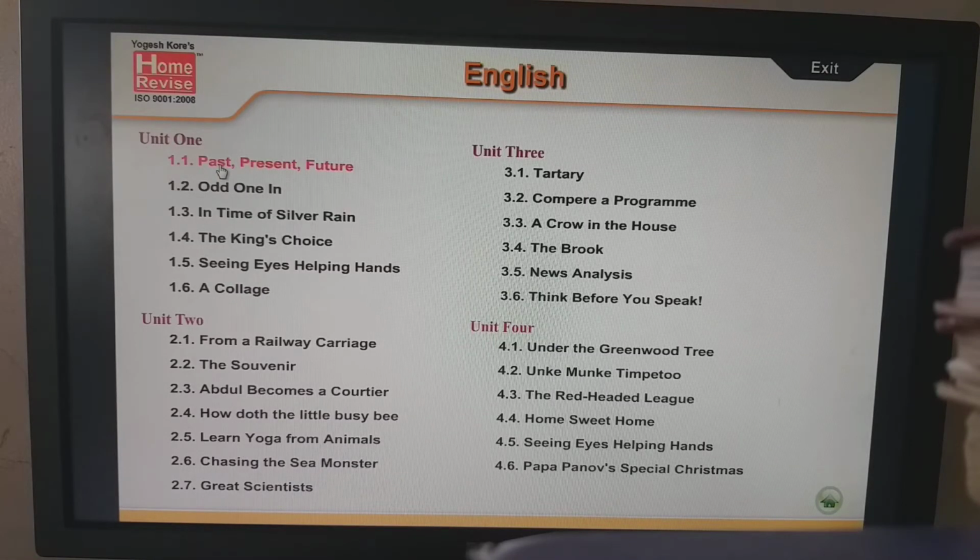The past was a very happy moment, the present is like preparing for the future, and the future is very exciting but very challenging. So this was the answer given by the child.